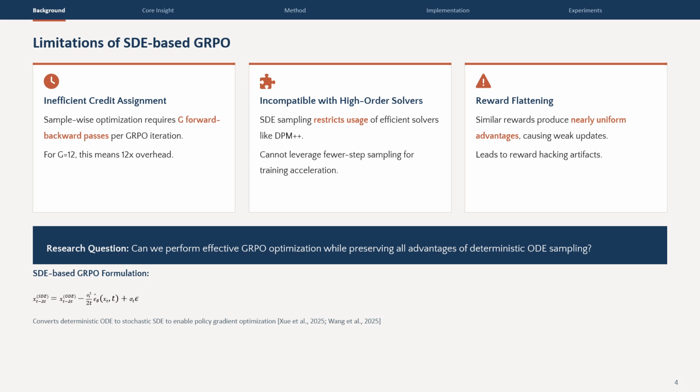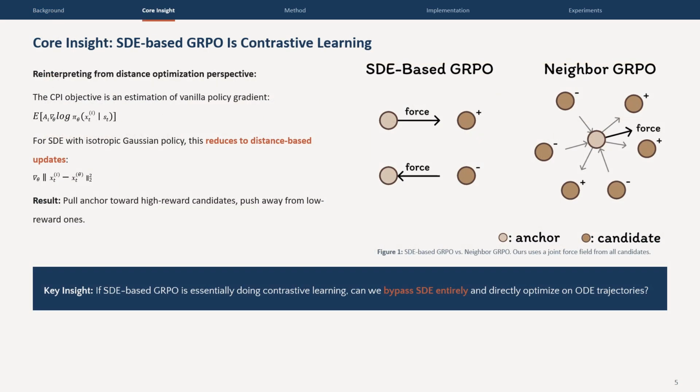Our key insight re-examines SDE-based GRPO from a distance optimization perspective. Under the isotropic Gaussian policy, the policy gradient objective actually reduces to simple distance-based updates. High-reward candidates pull the anchor closer, while low-reward ones push it away.